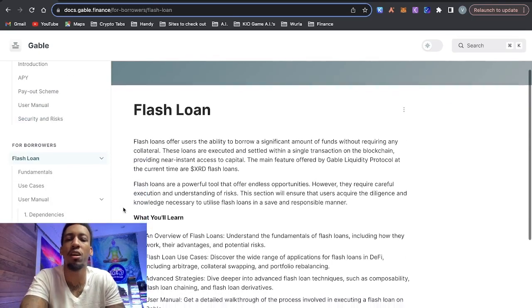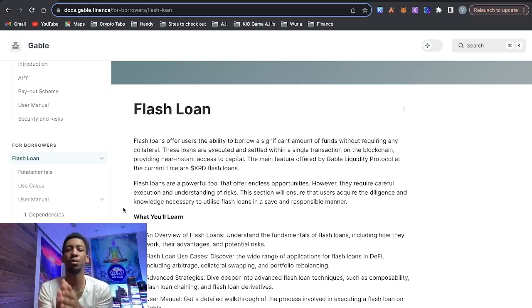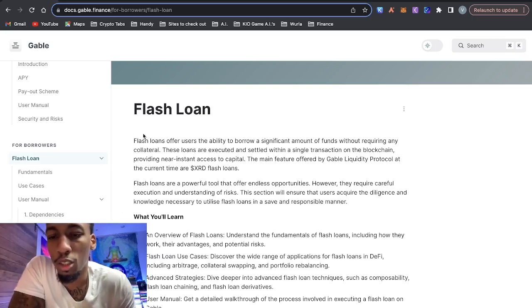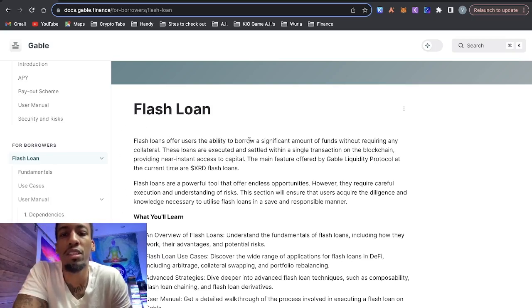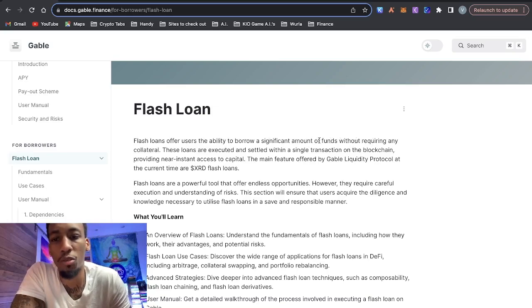All right, next, let's talk about flash loans. And I'm not going to go super deep into this, a lot of information on it. And, if you're interested in this, I encourage you to come read the docs on your own if you want to deploy a strategy, but we're going to look at it from a high level. So flash loans offer users the ability to borrow a significant amount of funds without requiring any collateral. These loans are executed and settled within a single transaction on the blockchain, providing near instant access to capital. And this is the main feature offered at Gable right now.